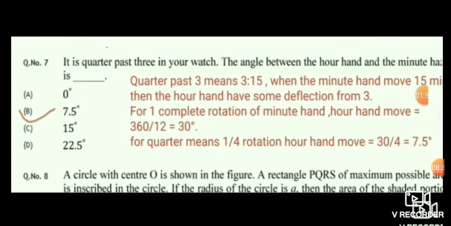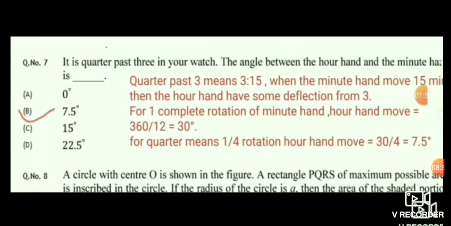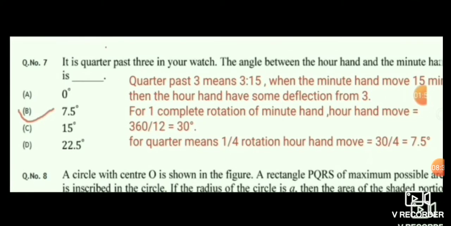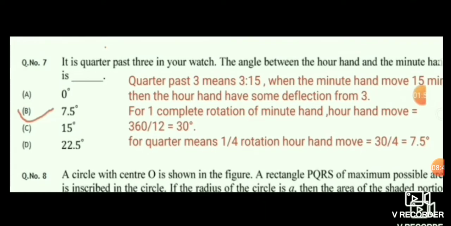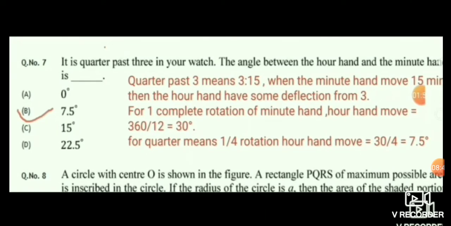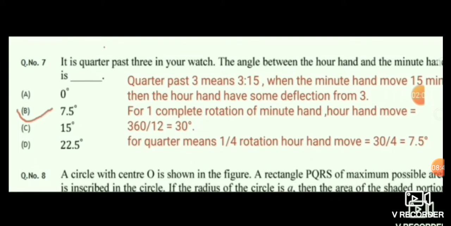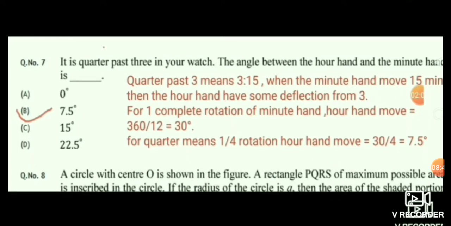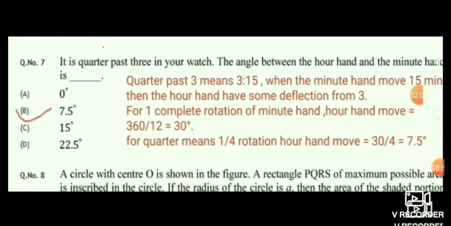This question is solved thus: when the minute hand completes one rotation, that is 360 degrees, the hour hand shifts from 3 o'clock to 4 o'clock, that is only 1 hour.